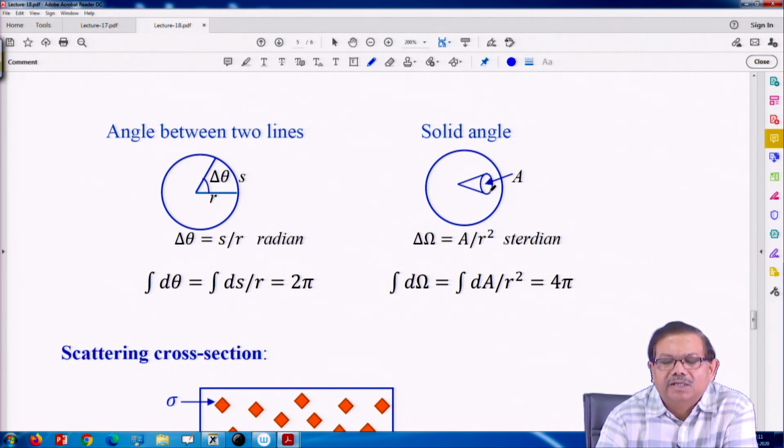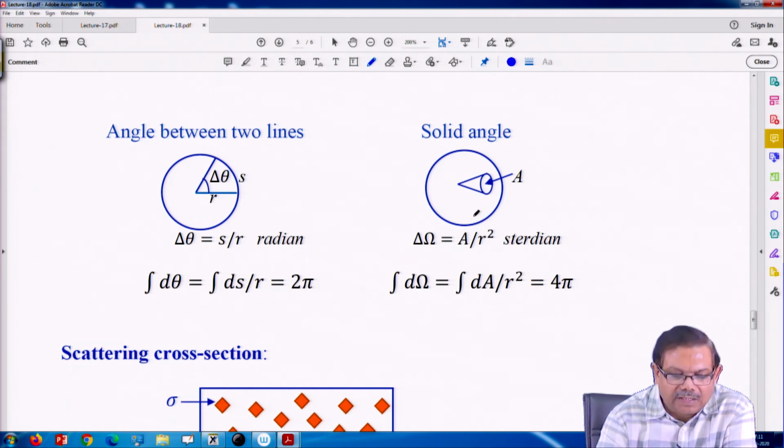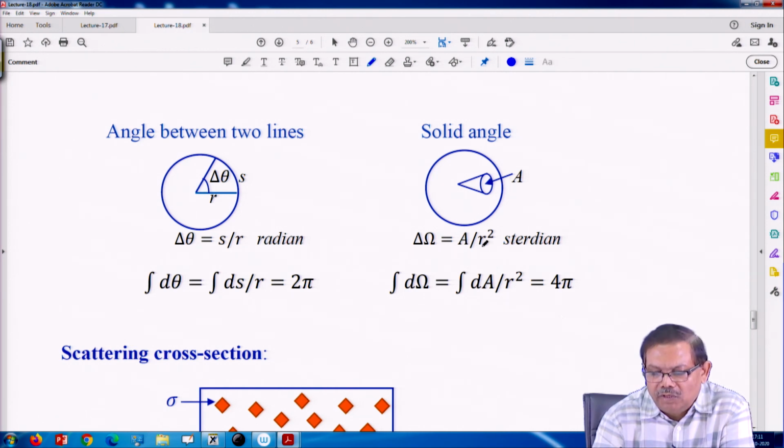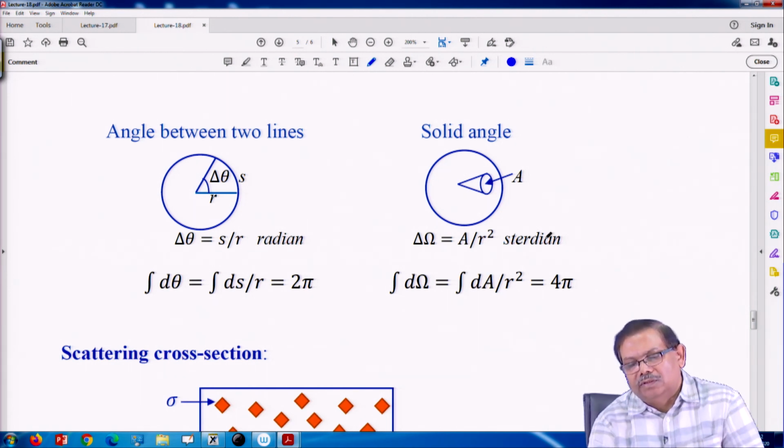Wherever there is a cross section of the cone and the sphere, that area is A. Then the solid angle made by this cone is the ratio of two areas, A upon r square, where r is the radius of this sphere. So, it is dimensionless like the angle, but for angle we say radian, and here it is called steradian.